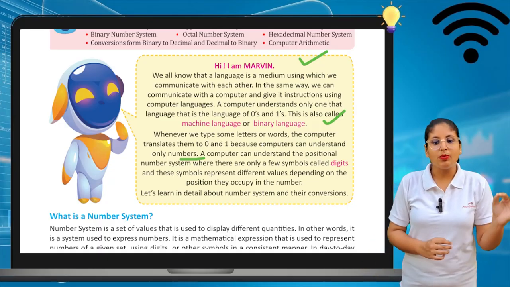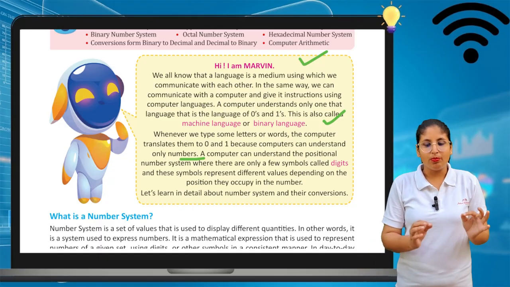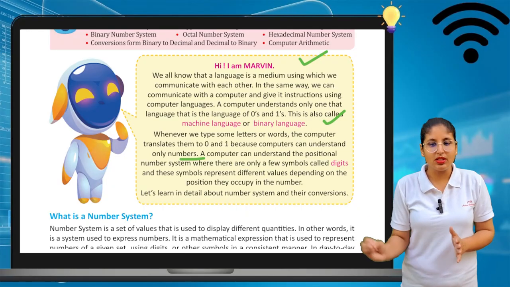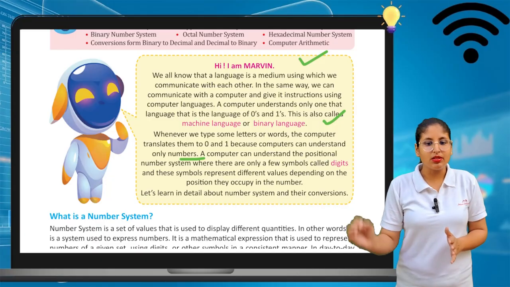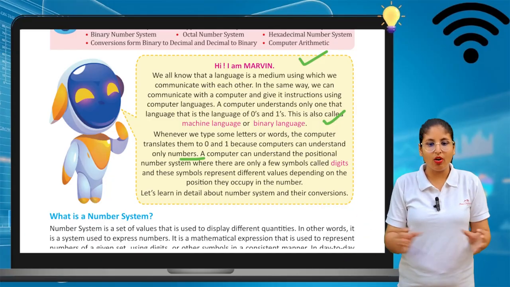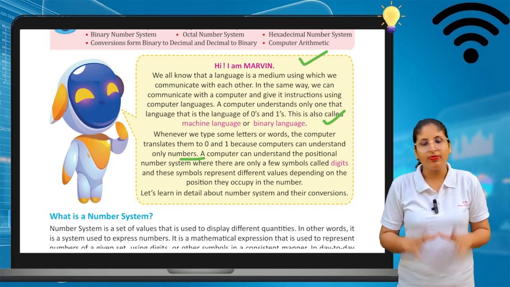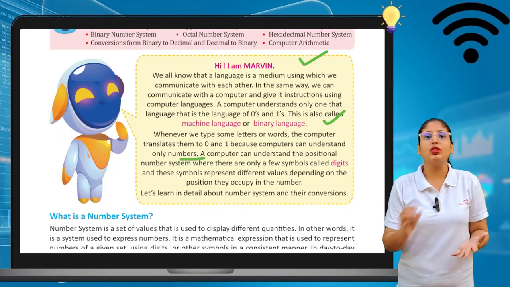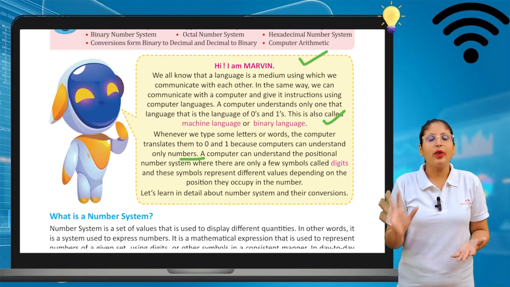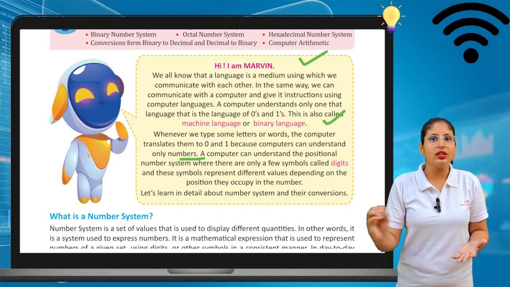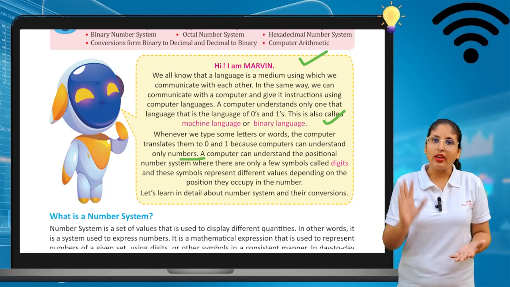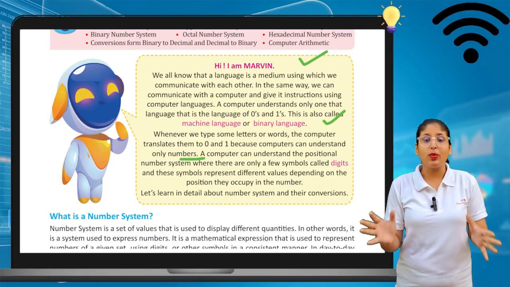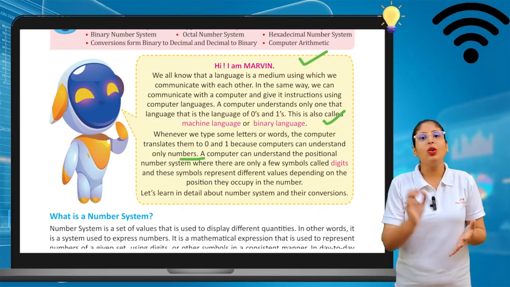A computer can understand the positional number system, where there are only a few symbols called digits, and these symbols represent different values depending on the positions they occupy in the number. Don't worry. I am hoping that this chapter is totally new for you. We will cover all the topics very slowly and in a very interesting way, so that we can understand all the things clearly.